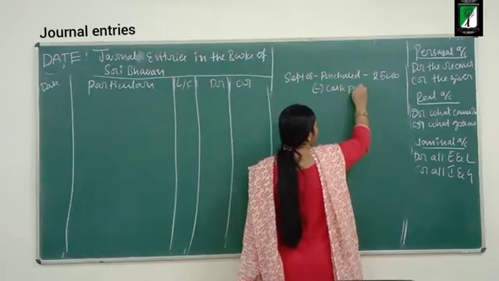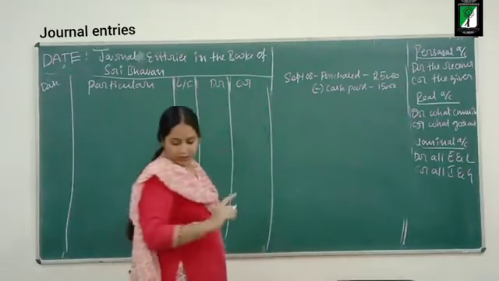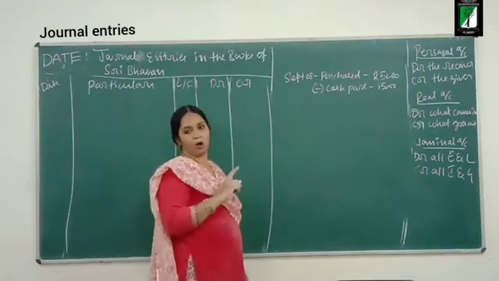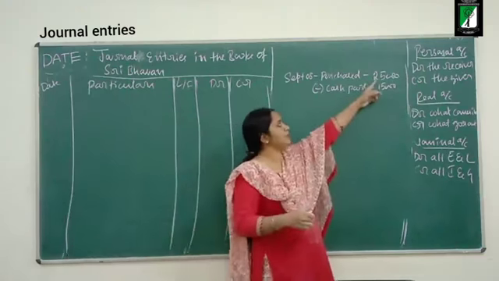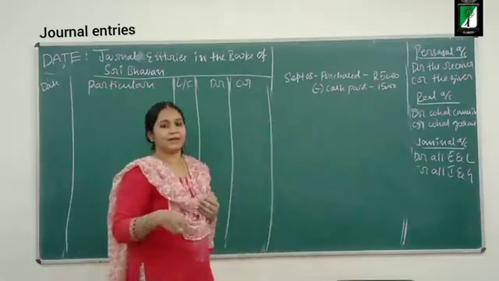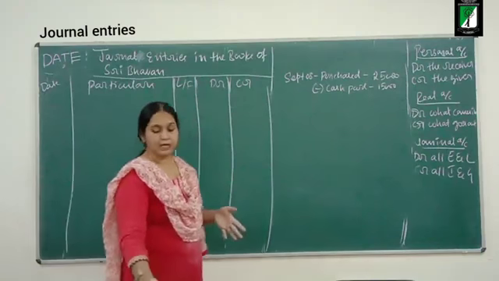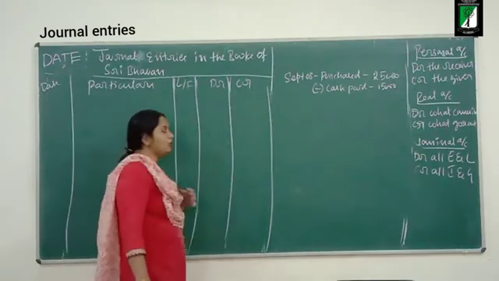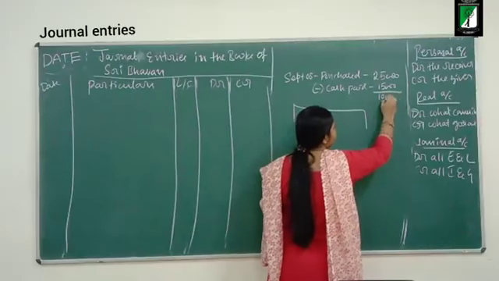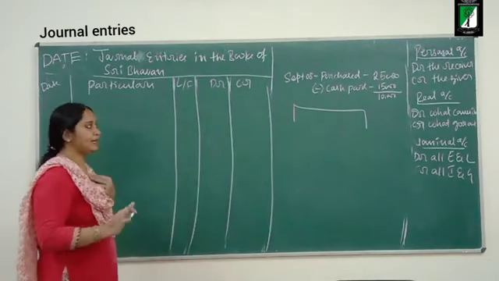Out of 25,000, it is paying 15,000, so the rest, 10,000, is still outstanding and pending due.